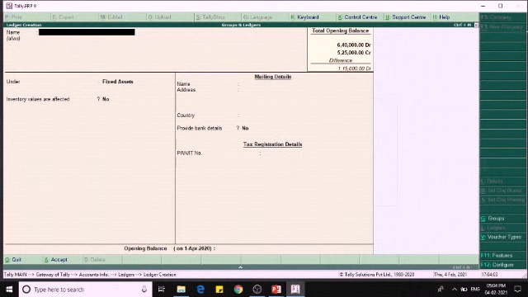See in the top right corner, you can see the total opening balance difference. So we have total debit balance as 6,40,000 and total credit balance as 5,25,000, and the difference is 1,15,000. It helps us to track the total of the debit and credit side of the opening balance. This also alerts us to enter the opening balance properly. And it also helps us to check whether both sides, debit and credit balance, are the same as last period's trial balance and there is no difference between both sides.